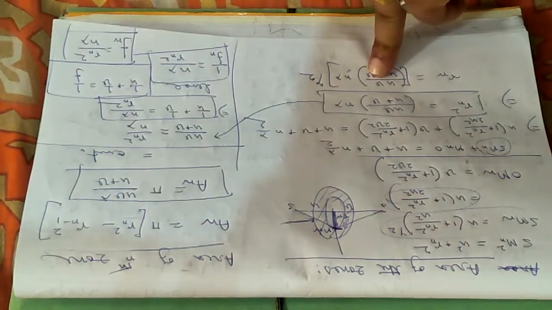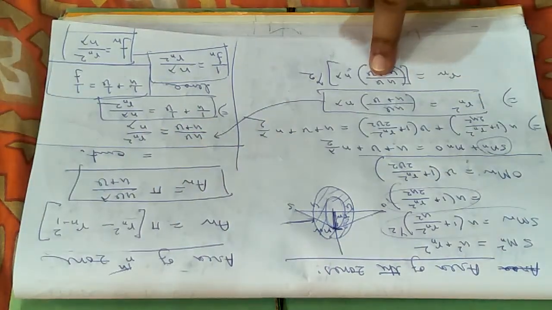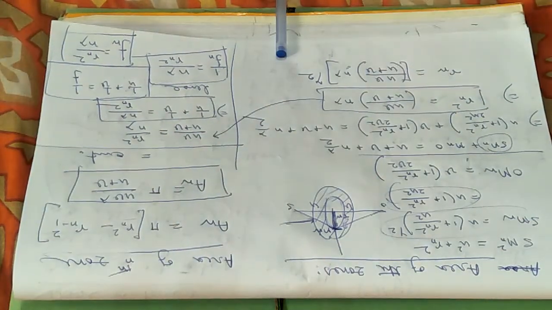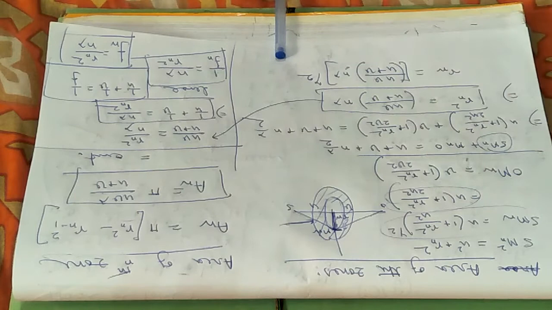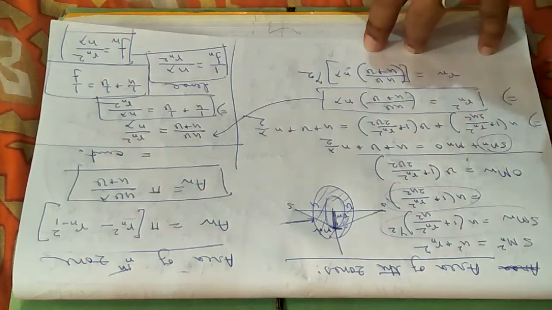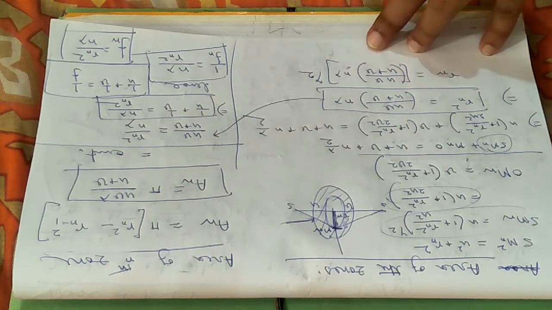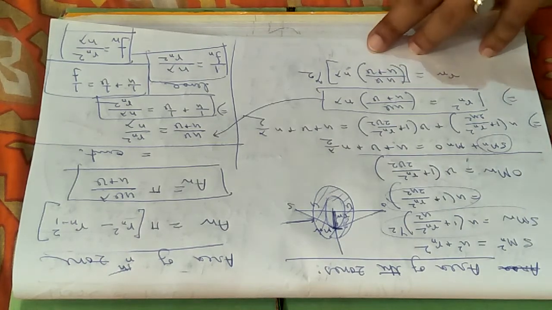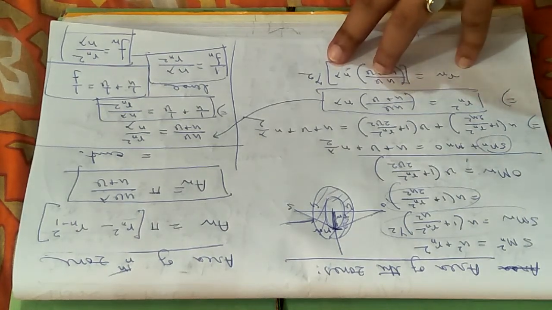And finally, if the values of u and v, that is the distance of the source from the zone plate and the distance of the point of interest from the zone plate, are given, you have to calculate the focal length. Also, it may be asked what the comparisons are between the zone plate and convex lens.